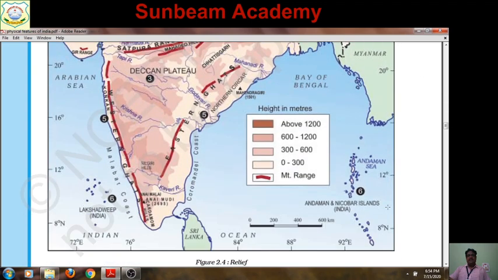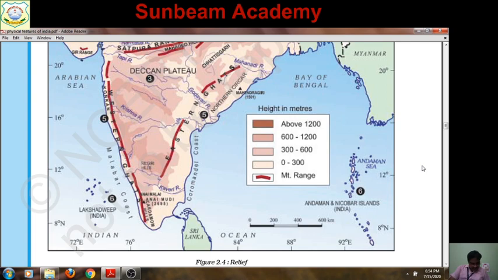In that map you need to make an index. Do you know what an index, legend or key is? Yes, this is an index, legend or key. Suppose this index is showing a mountain range. If you have to show mountain ranges, you need a map. The map should be a political outline map of India, and in that map you need to draw this symbol in the index, and then you have to show the mountain ranges.